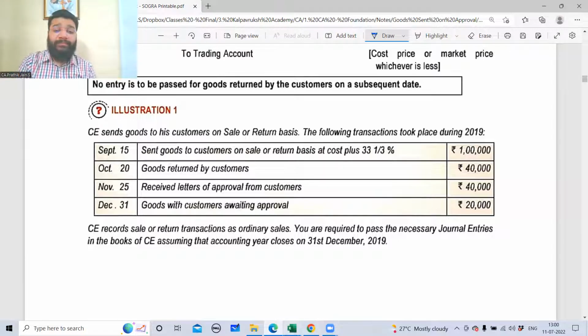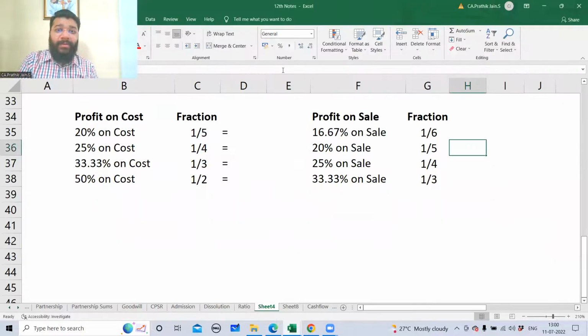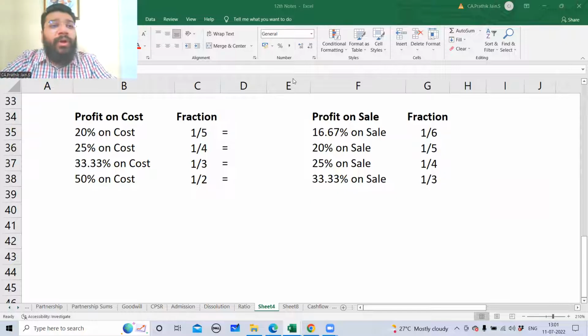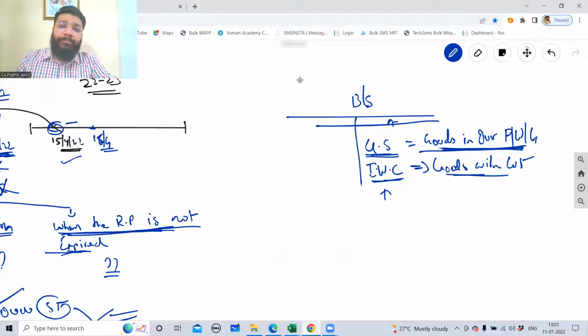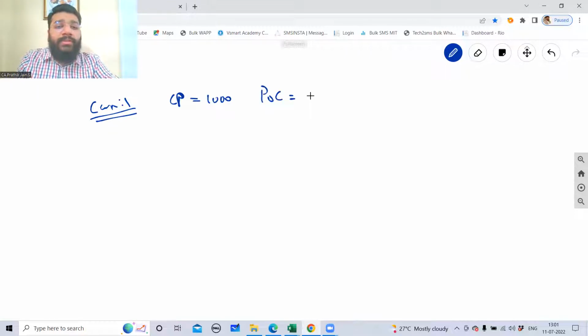Yes, we did it in 12th also. Anybody who's not clear with the concept of profit on cost, profit on sale, I'll do a very quick recap. We did it in ratios. Case 1. Cost price is 1000. Profit on cost is 25%.